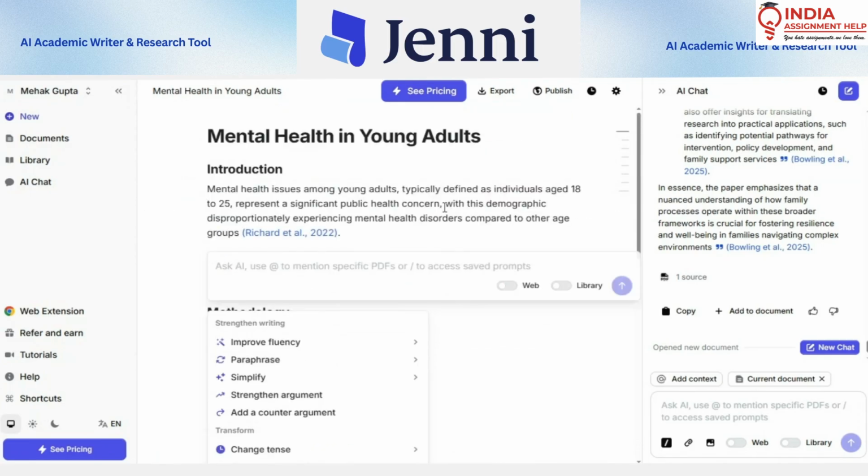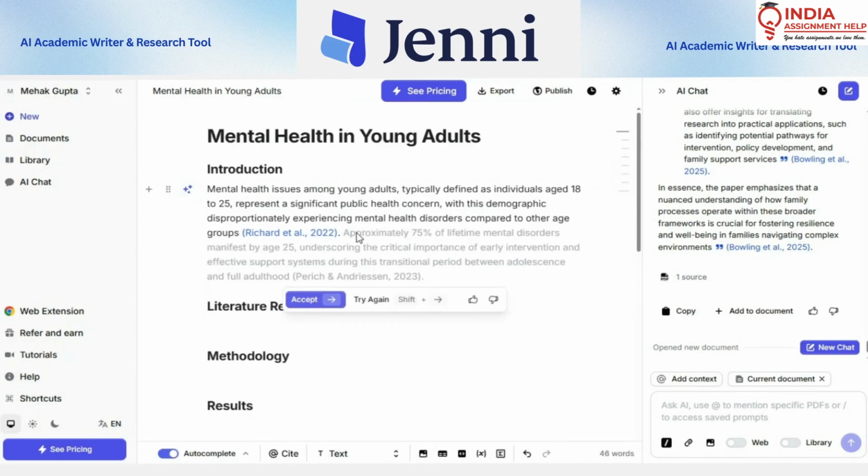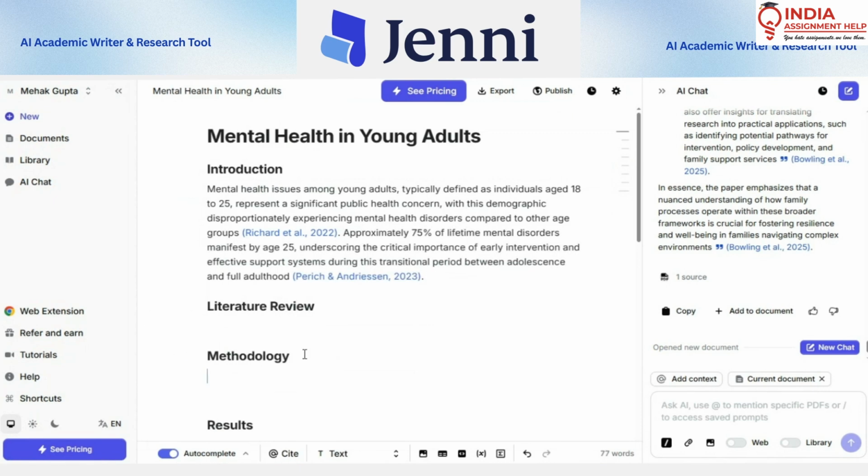Once this is done, let's say I have written one line. I am going to write methodology. In this study, we are going to explore secondary studies for which inclusion and exclusion criteria will be followed. Let's say I have written this line and maybe more.